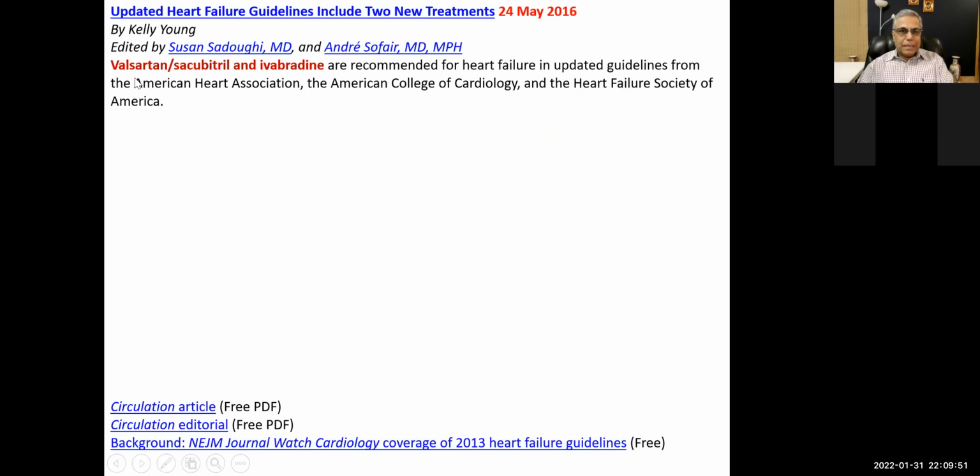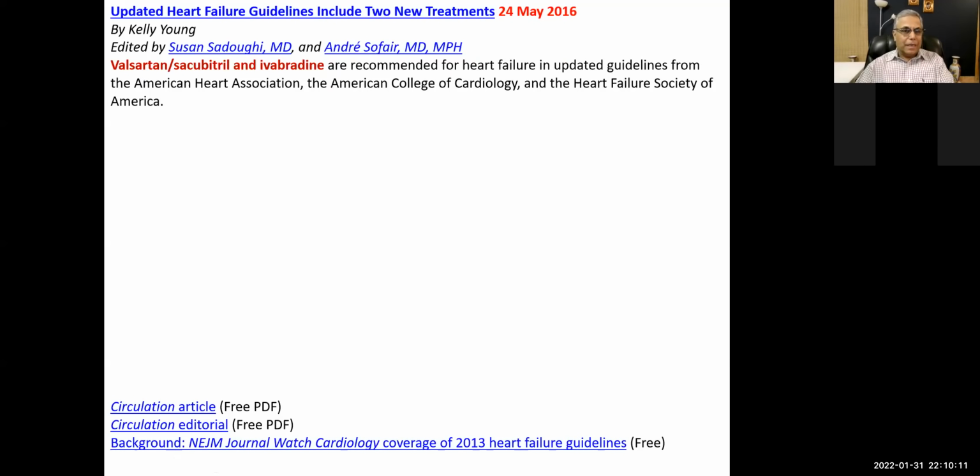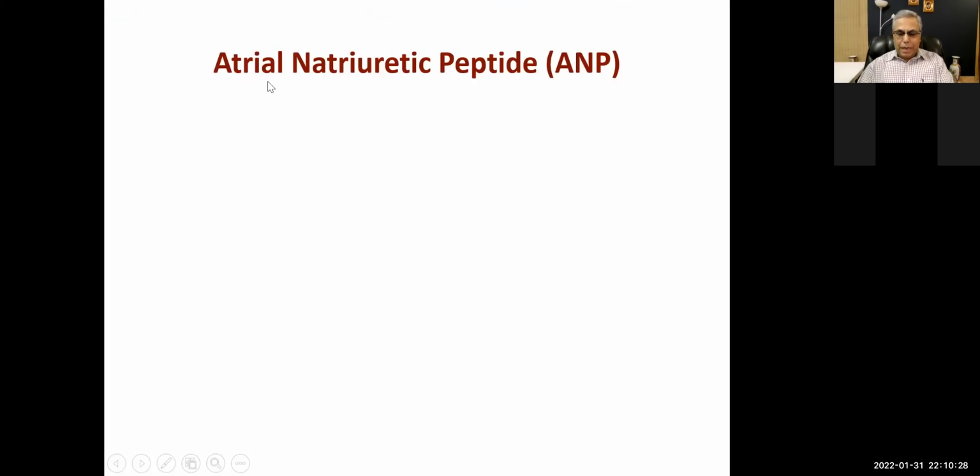And it says that valsartan, sacubitril, and ivabradine are recommended for heart failure in updated guidelines from the American Heart Association and American College of Cardiology, right? So let's see what this combination of drug is. You know what valsartan is. Valsartan is an angiotensin receptor blocker, and sacubitril is a neprilysin inhibitor. That is why we call them ARNIs, angiotensin receptor and neprilysin inhibitor. And ivabradine, I will show you this drug as well, okay?